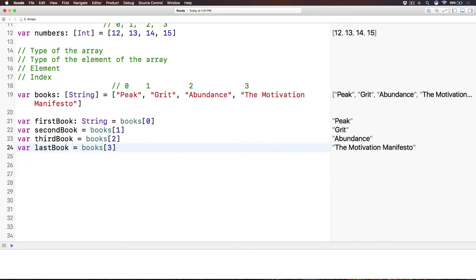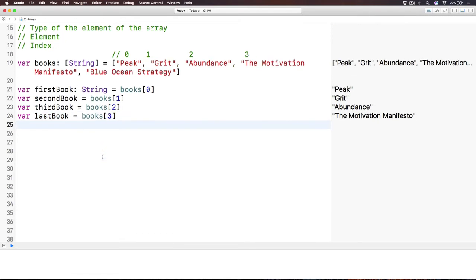Now you may ask, what if I add another book into the library? Let's say I want to add another book, Blue Ocean Strategy. I add another book, then this thing at index 3 will not be the last book anymore. So it shouldn't be like this. There must be another way for us.